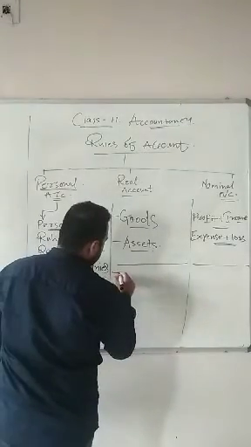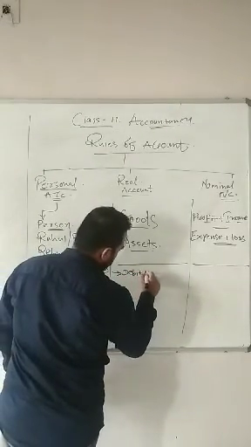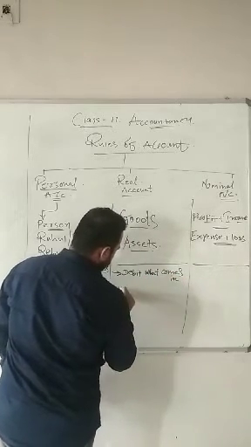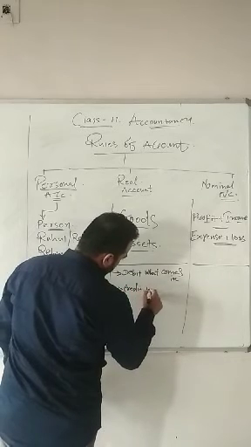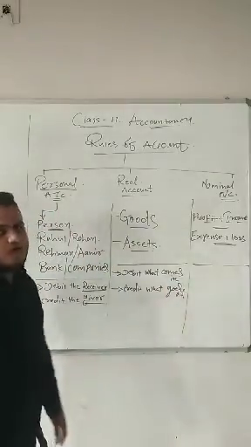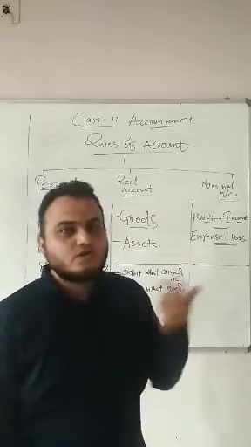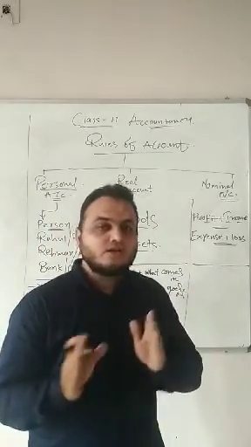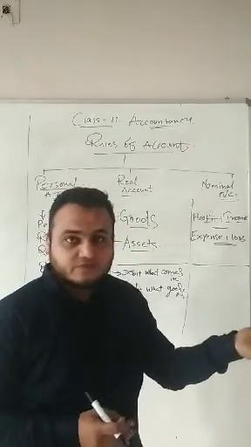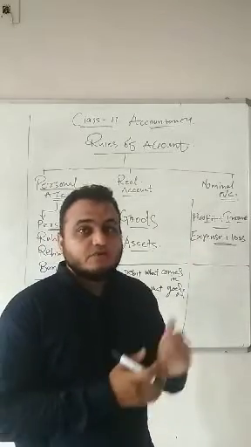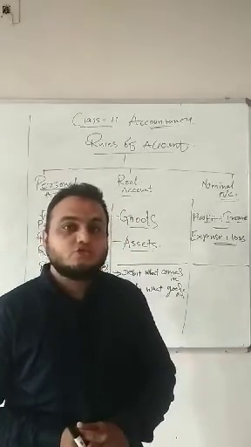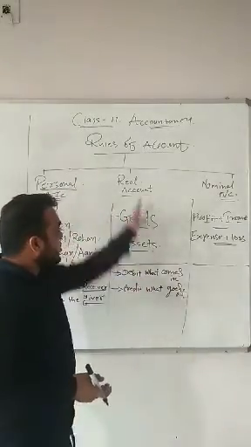Now students, the rules of real account. Debit what comes in, and credit what goes out. In short, whatever comes in, debit it; whatever goes out, credit it. Coming and going means goods or assets. If you have purchased something, it means goods will come in, so it will be debited. If goods go out of the business, that means a sale, it will be credited. So if any asset or anything is coming into the business, debit it: debit what comes in. And if something is going out, then it should be credited: credit what goes out. These are the rules of real account.